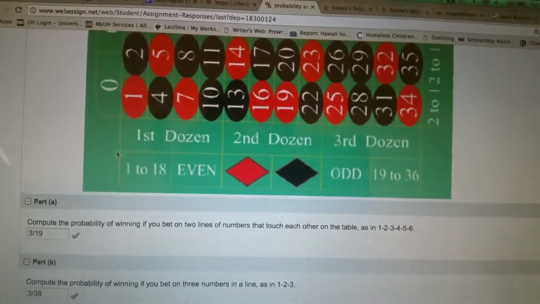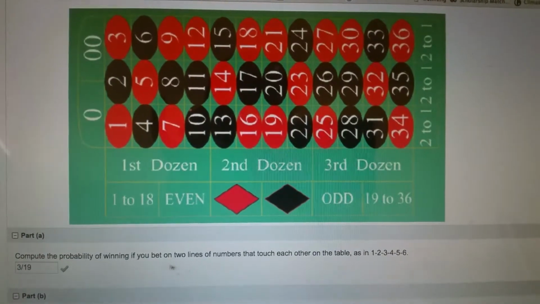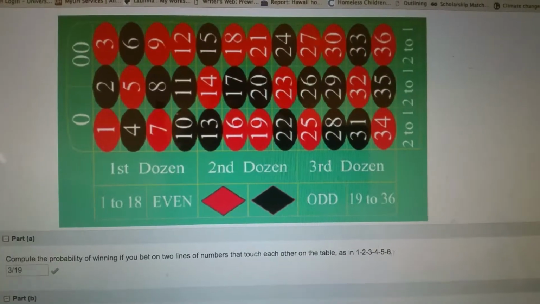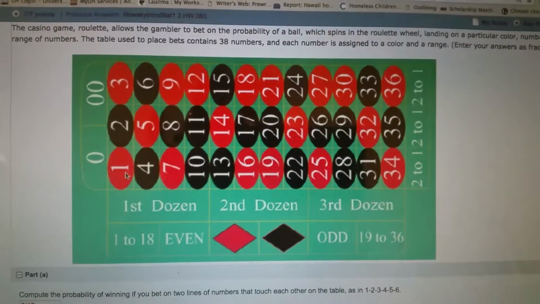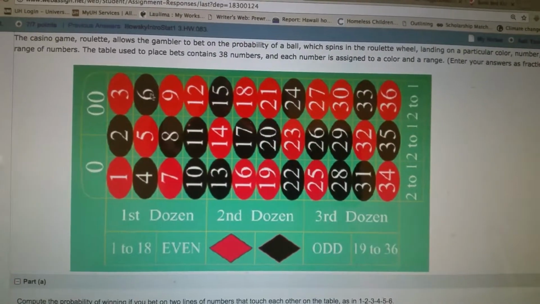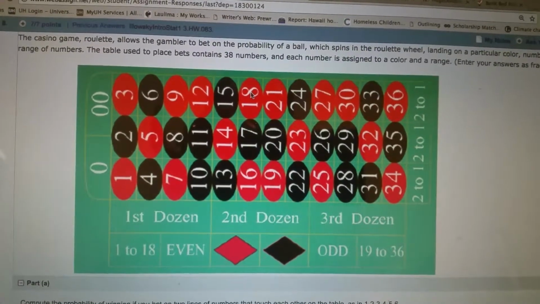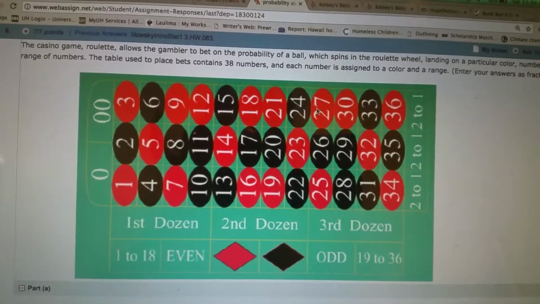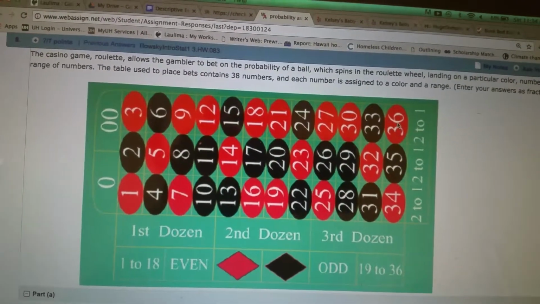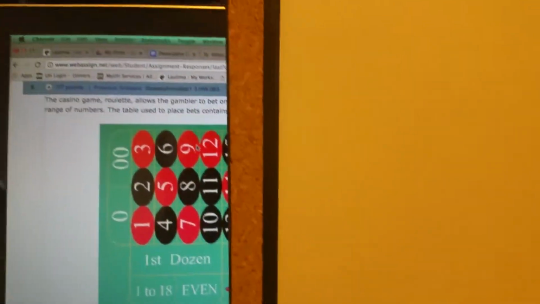Alright, again, we're looking at another roulette table. Compute the probability of winning if you bet on two lines of numbers that touch each other on the table. 1, 2, 3, 4, 5, 6. How many times can 6 occur? 1, 2, 3, 4, 5, 6. Wait, hold on.